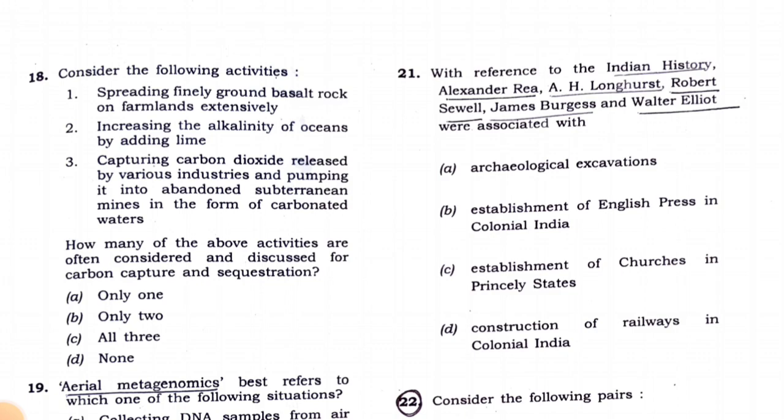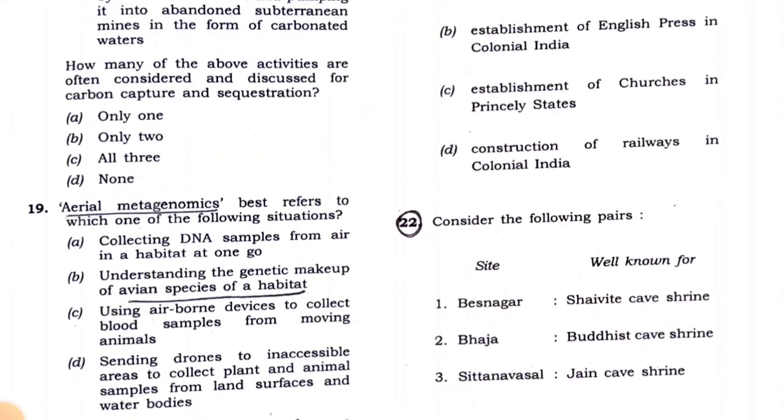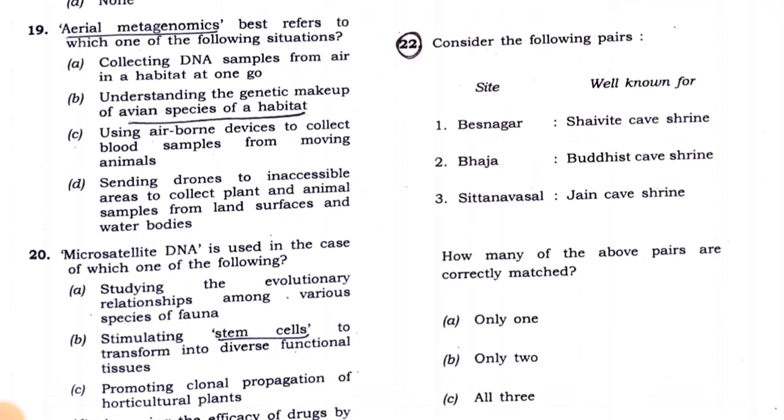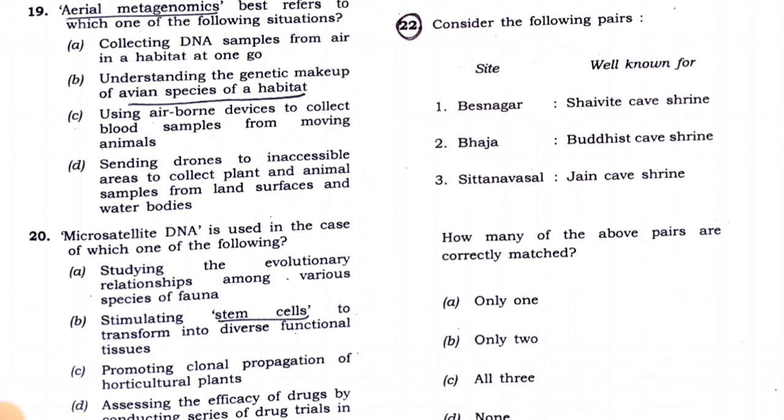You may leave it also, but you can find it in books like Bipin Chandra's book, all those types of books on history. Then consider the following pairs: Besnagar, Shaivite cave shrine; Bhaja, Buddhist cave shrine; Sitanavasal, Jain cave shrine.